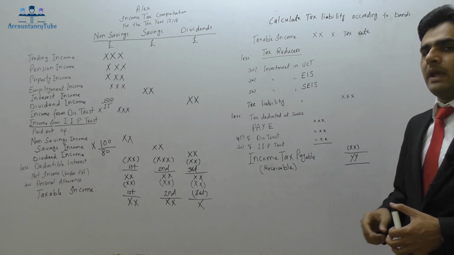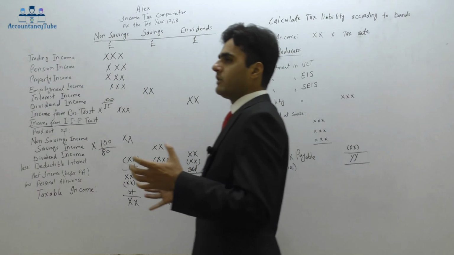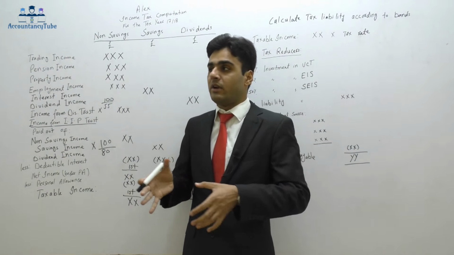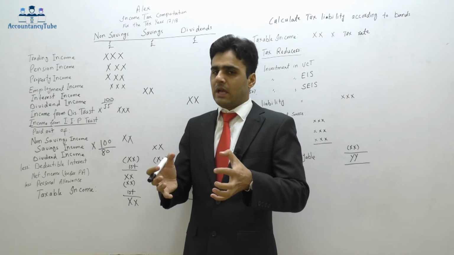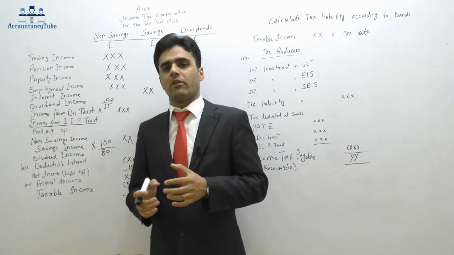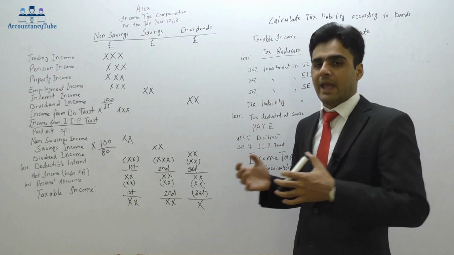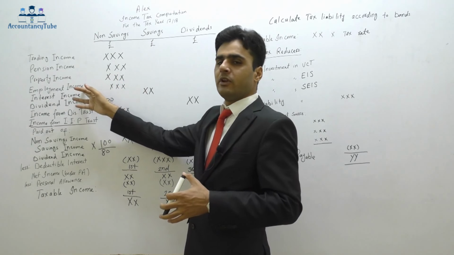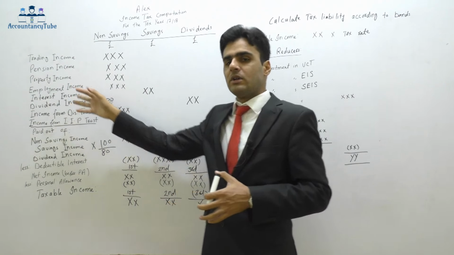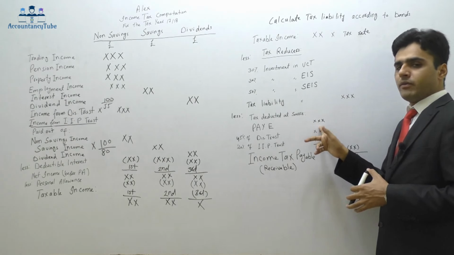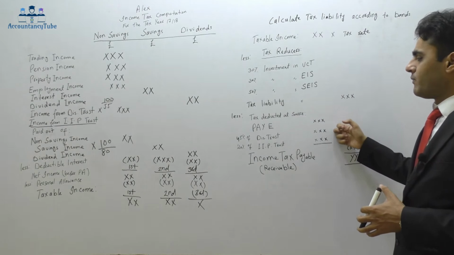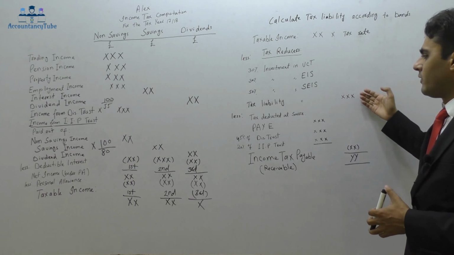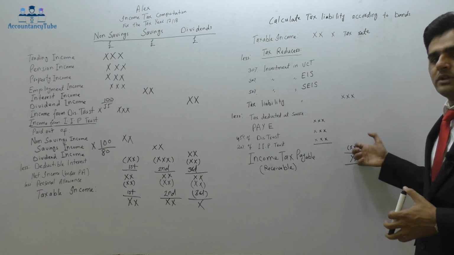Likewise, PAYE as well, pay as you earn. Now, what happens is that in the UK, while you're working for someone, when they pay you the salary, they already deduct some tax. Now, that salary, the tax which they have deducted out of the salary, that is called PAYE, pay as you earn. All right. So while listing down the employment income here, we will list down the full amount. However, we will deduct the PAYE from here. All right. So PAYE, income from discretionary trust, income from interest in possession trust. All this amount will go here and it will be deducted out of the tax liability. So it will reduce the tax liability.